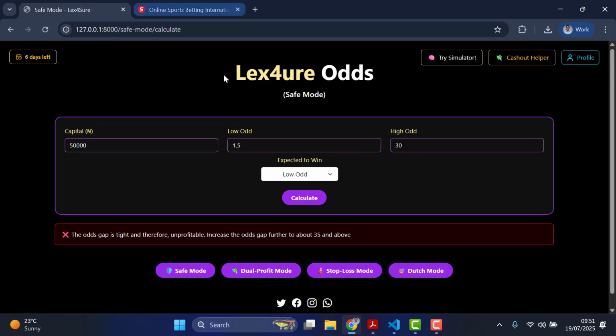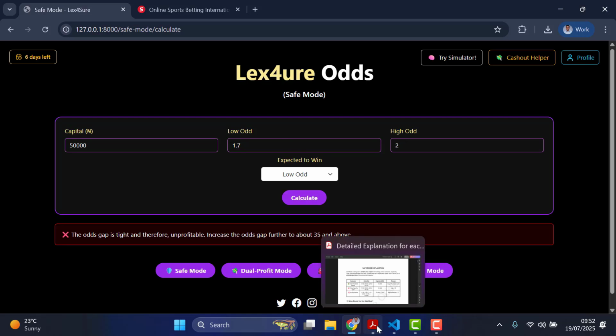And it's for you to then go back to the sports betting side and look for a better option that can work. So this is a very good hint for you, whereby you won't see any results to give you this feedback. Once you see this feedback, then understand that the odd is not good. It suggests for you to look for a better odd to combine with that has at least a 35 and above gap. That's when it will accept it.